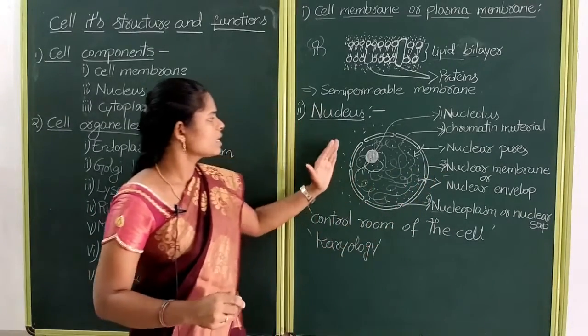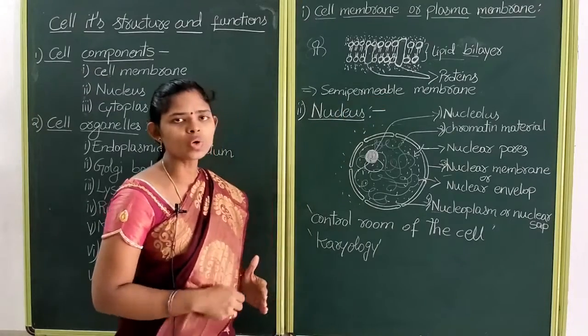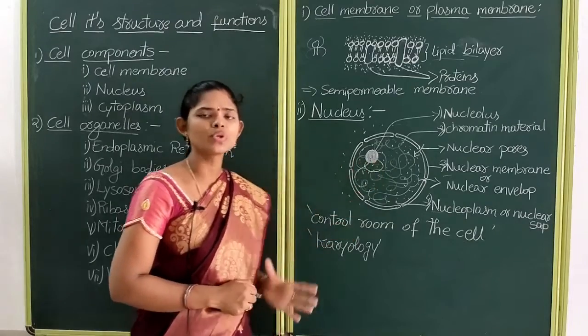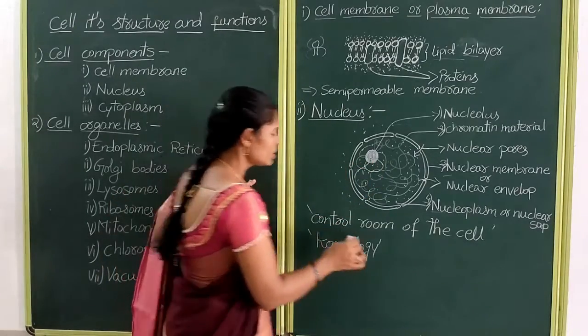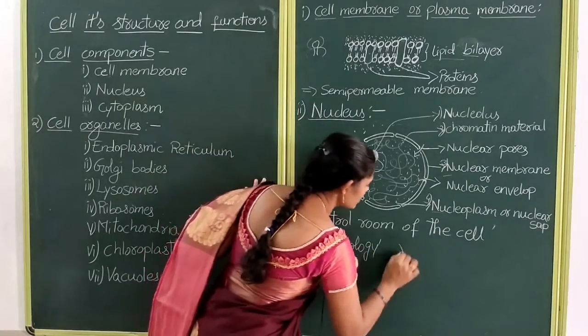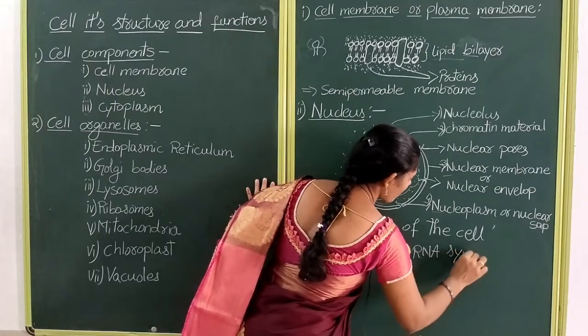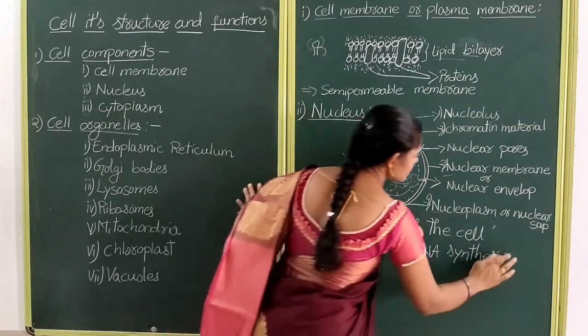Next, what is the nucleolus? The nucleolus is a large distinct part in the nucleus. The nucleolus has a master plan for rRNA synthesis.